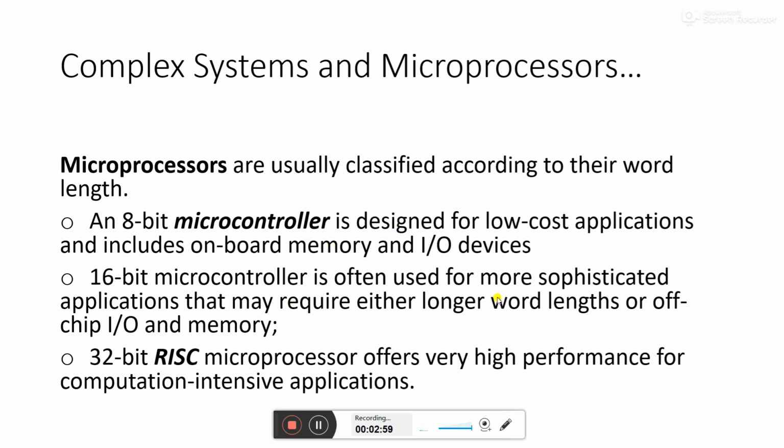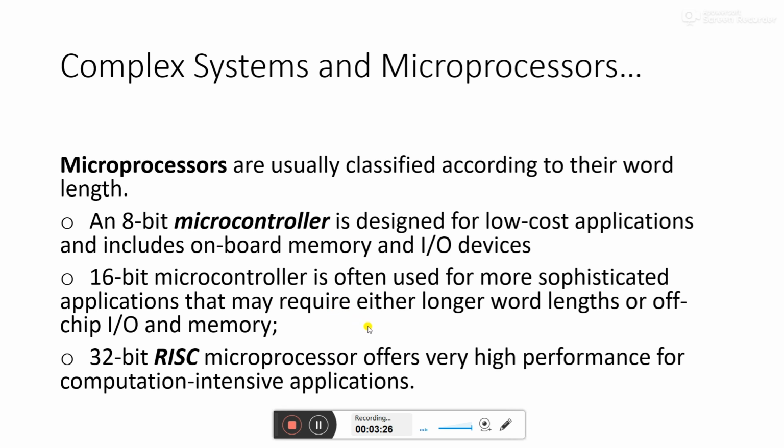A 16-bit microcontroller is often used for more sophisticated applications that may require either longer word length or off-chip input output and memory. So more word length can be achieved. For example, voice applications. And if you want to make a multimedia voice system, then a 16-bit microcontroller is okay.